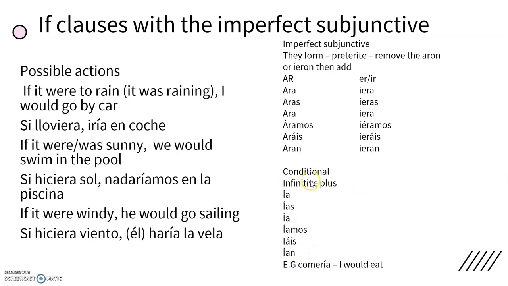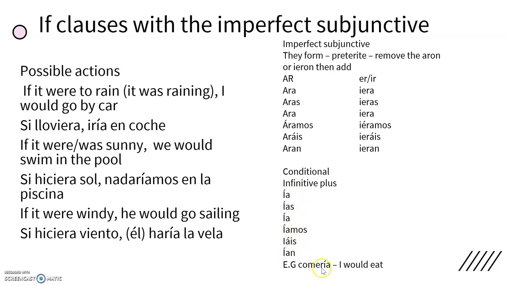Okay, so here we've got the conditional tense, just a bit of a summary of that as well. So we use the infinitive again, like we did in the simple future, and then we add on the end of that: ía, ías, ía, íamos, íais, ían. In the normal order: I, you, he, she, it, we, you, and they.